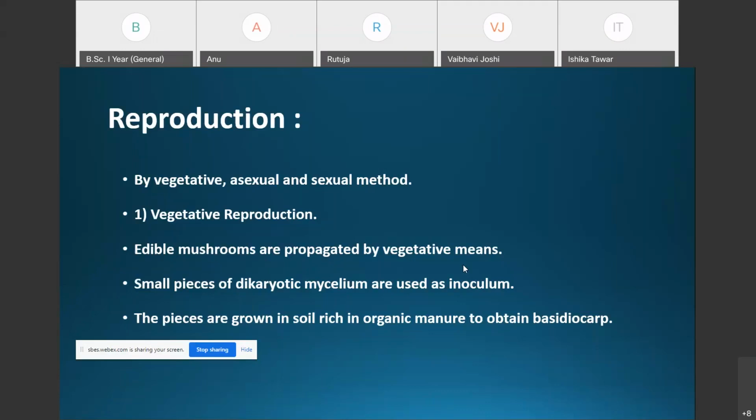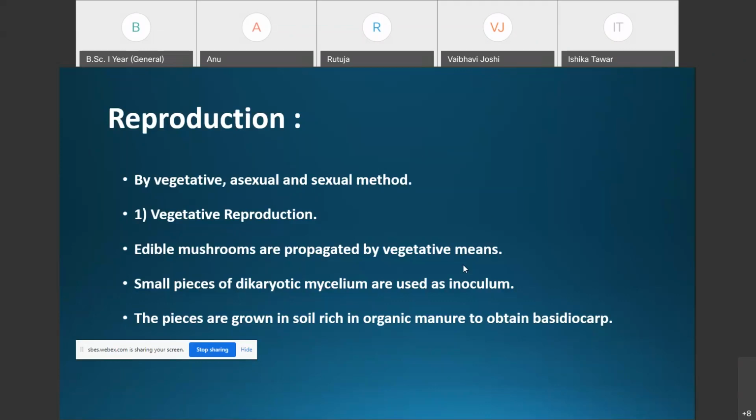Normally these basidiocarps or fruiting bodies, we refer to as mushrooms. These fruiting bodies which appear to our eyes are the aerial portion growing on the soil. The vegetative structures, the primary mycelium and the secondary mycelium, are underground, completely buried in the soil.